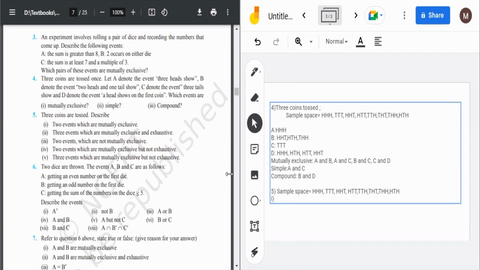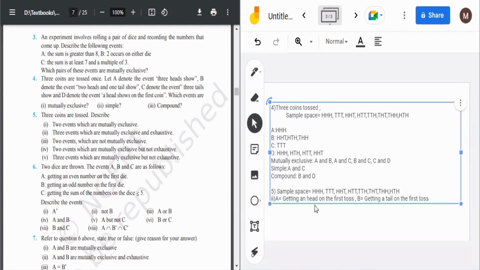So such events can be done as follows. Getting a head on the first coin is the first event, and this is event A. And event B can be getting a tail on the first toss.